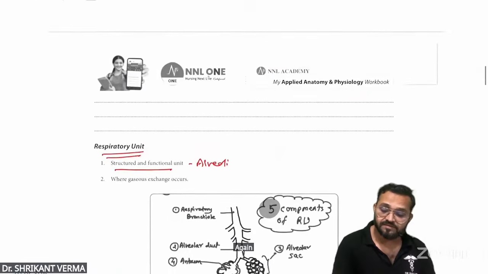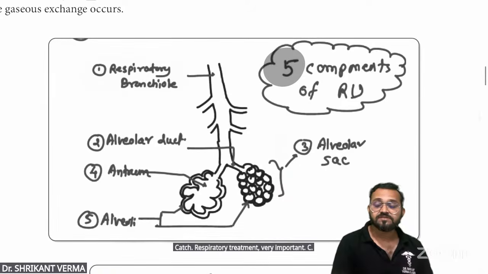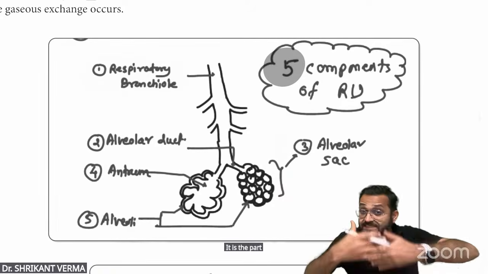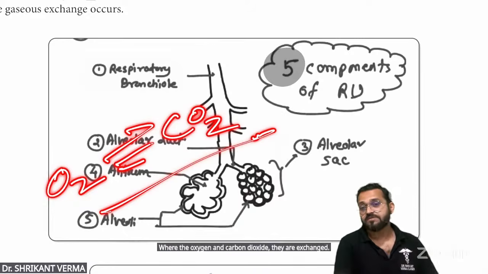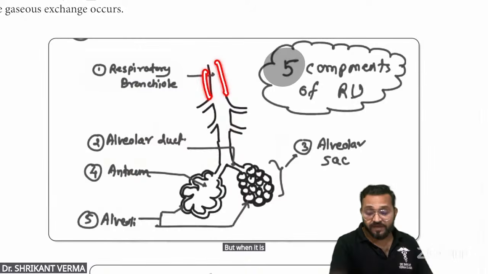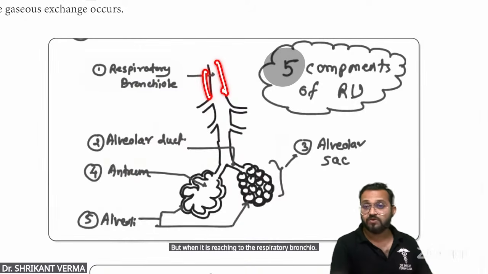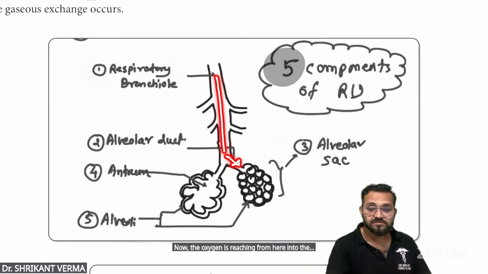Again, catch. Respiratory unit, very important. See, it is the part where gaseous exchange occurs, where the oxygen and carbon dioxide are exchanged. In the nose, in the trachea, no gases exchange. But when it is reaching the respiratory bronchiole, now the oxygen carbon dioxide exchange starts. Now the oxygen is reaching from here into the alveolar duct, which is supplying the alveoli.